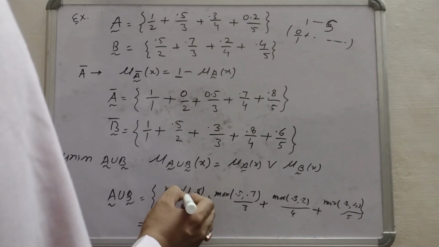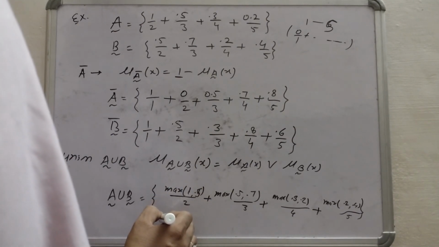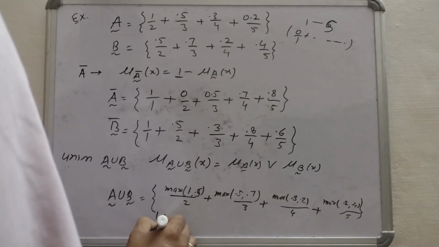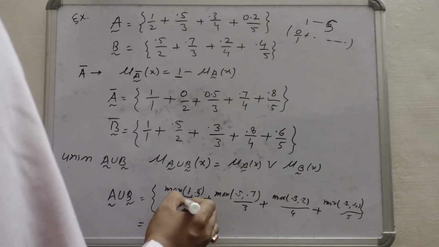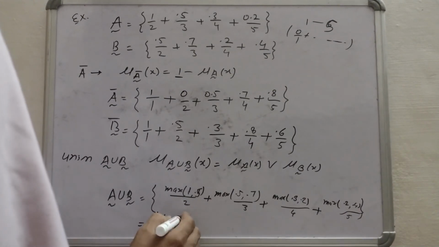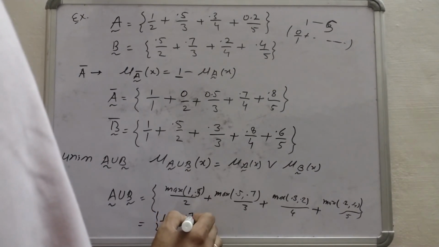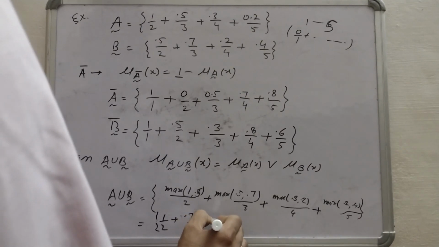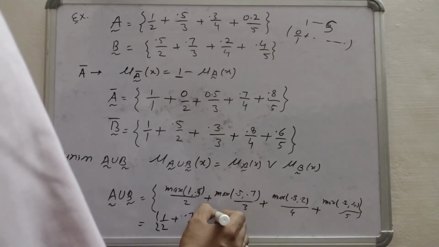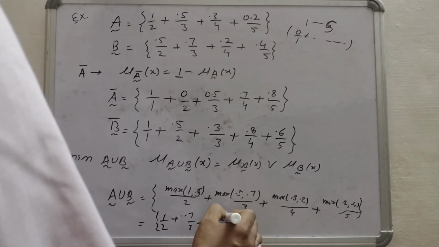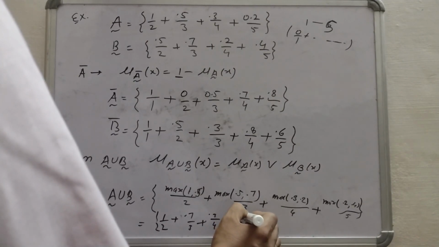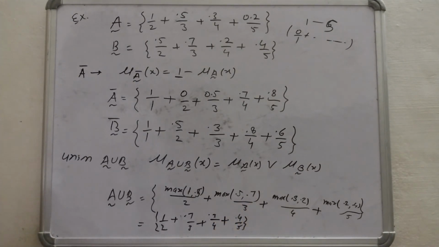So finally we get 1 by 2 plus 0.7 by 3 plus 0.3 by 4 plus 0.4 by 5.